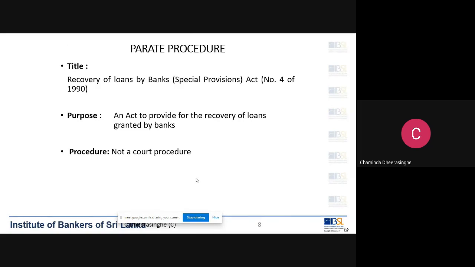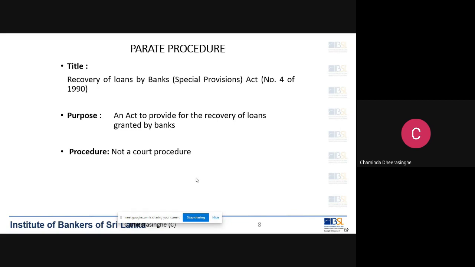And you see, the purpose of the Act is to provide for recovery of loans granted by banks. The purpose also says this is an Act to provide a procedure to recover loans granted by banks. And the procedure is not a court procedure. This is important.